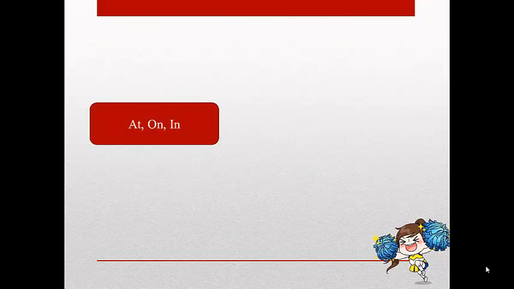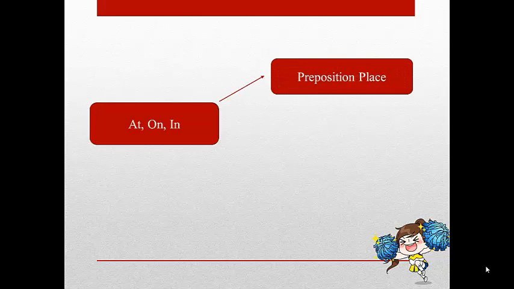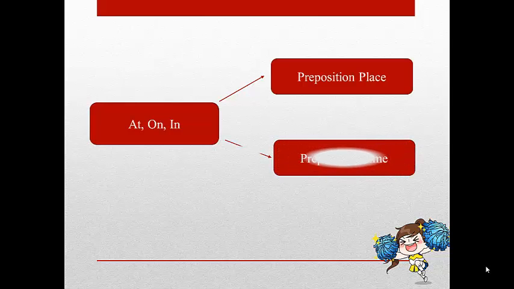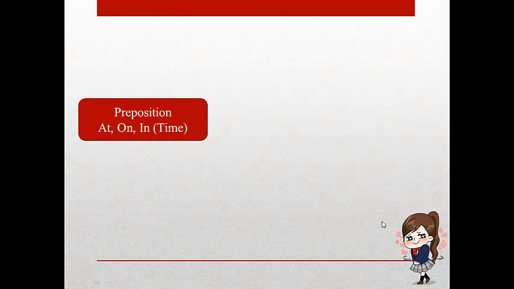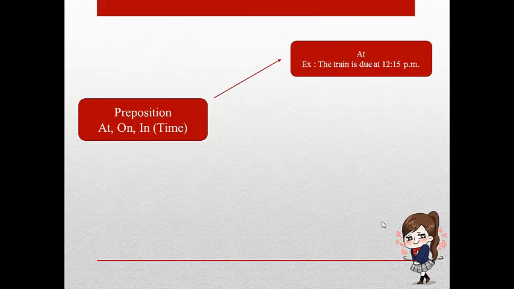At, on, and in. At, on, and in can be used as prepositions of place or prepositions of time. The first section is preposition of time. We use at to designate specific times.